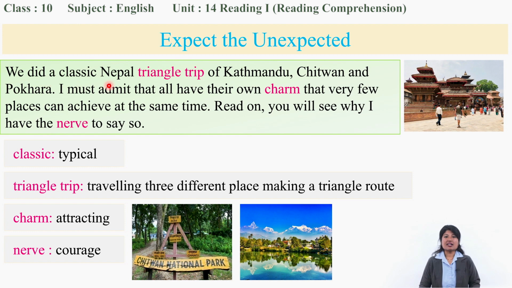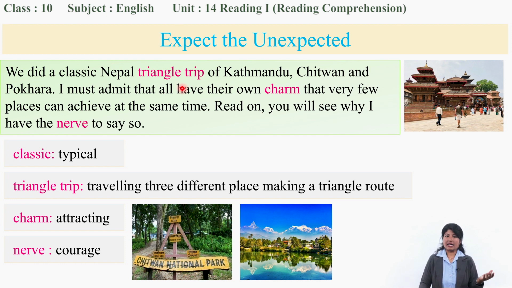We did a classic Nepal triangle trip of Kathmandu, Chitwan and Pokhara. I must admit that all have their own charm that very few places can achieve at the same time. Read on, you will see why I have the nerve to say so. Okay, so these are the words of Matilda Wu, right?